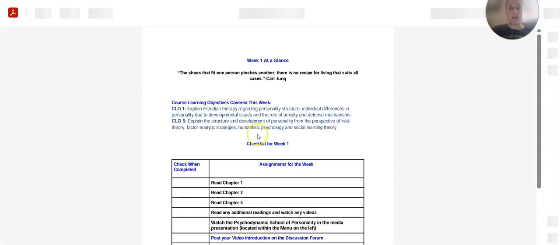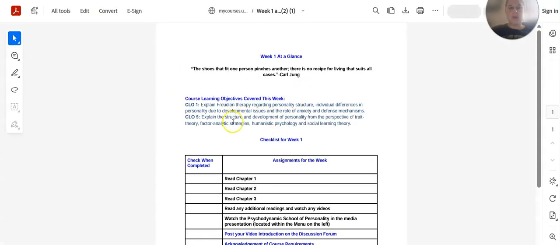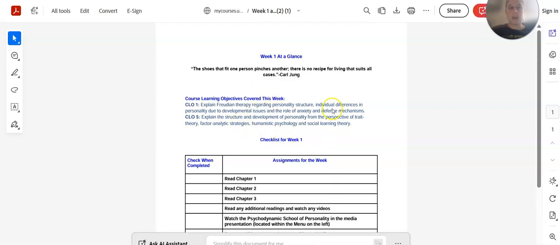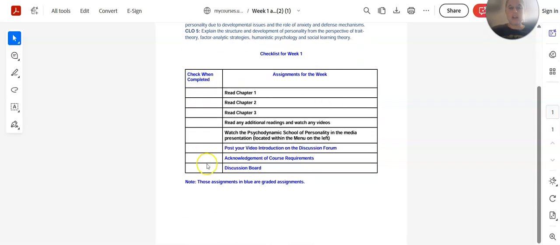When we get to that document, there's a quote at the top, the course learning objectives that we're going to be applying throughout this week, and then a checklist. Those items in black are not graded, but they're your readings. I mentioned before that you're going to be going back to the school of personality each week. You're going to see which part of the school of personality that you'll be using. This week it's the psychodynamic school of personality. And what is due? You have your video introduction. I'll review where that is in a moment. The acknowledgement of course requirements and your discussion board.